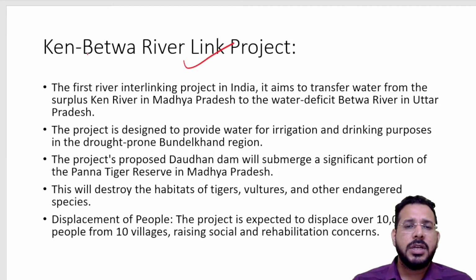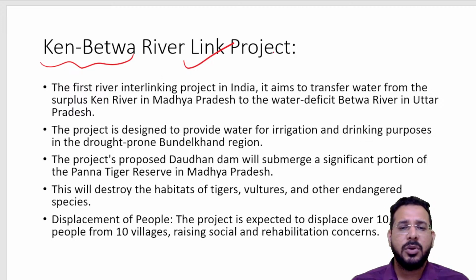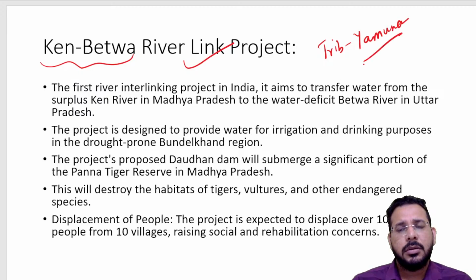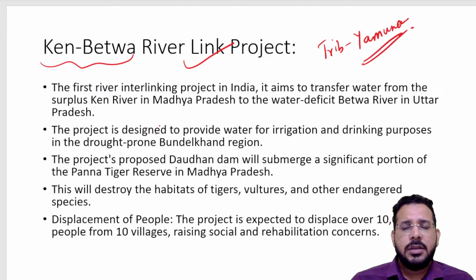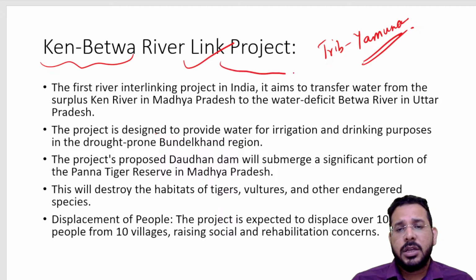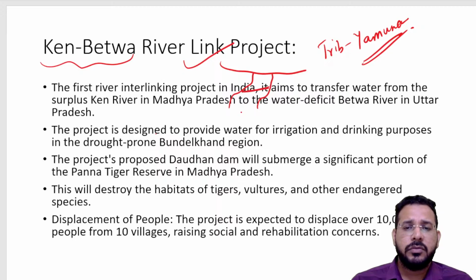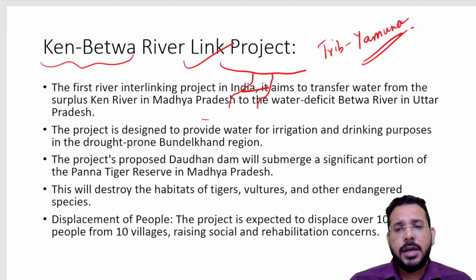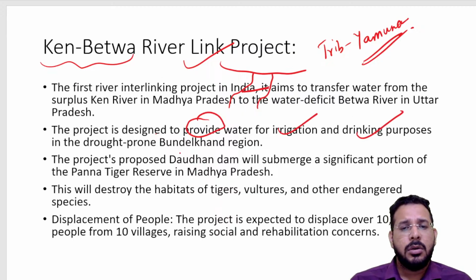One project is going on, the Ken-Betwa river linking project, which is also delayed very much because of all these issues which we have discussed. Ken and Betwa are tributaries of the Yamuna river, which we have studied, if you remember. If this is the Yamuna river, we have the Ken river and the Betwa river. We want to interlink both of them so that the project can provide water for irrigation and drinking purposes to drought-prone regions like the Bundelkhand region.